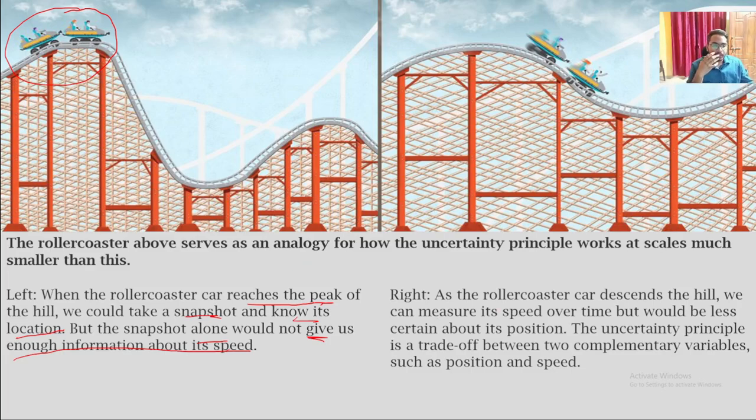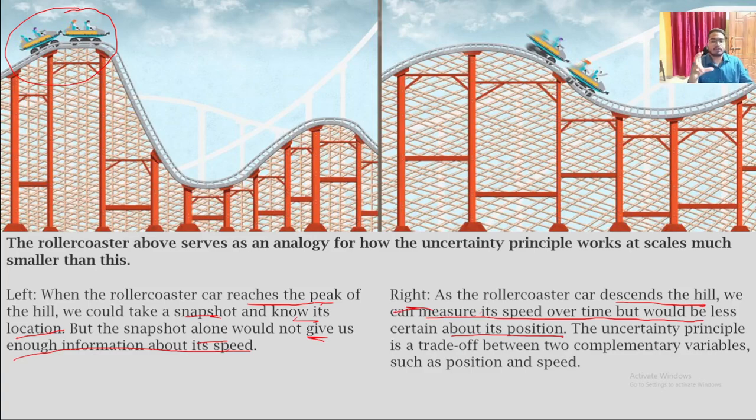When we come to the right side, as the roller coaster car descends the hill, we can measure its speed over time but would be less certain about its position. On the left side, we could get the position and not the speed because it was stationary when we took a picture of it.